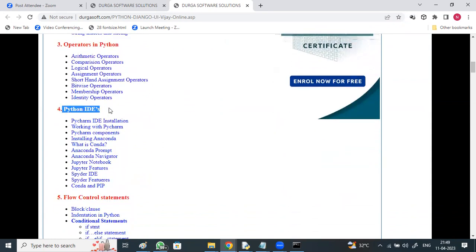And this is important: IDEs, whatever environment you are using, like in data science or big data. You work with different IDEs, integrated development environments. So I'm going to show you on different IDEs. I'll show you step by step how to download, how to install, how to run the code, on different IDEs, not on 1 or 2 IDEs as others do. I'll show you on nearly 5 to 6 IDEs, like PyCharm, Jupyter, Spyder, Eclipse, NetBeans, and the Anaconda distribution.